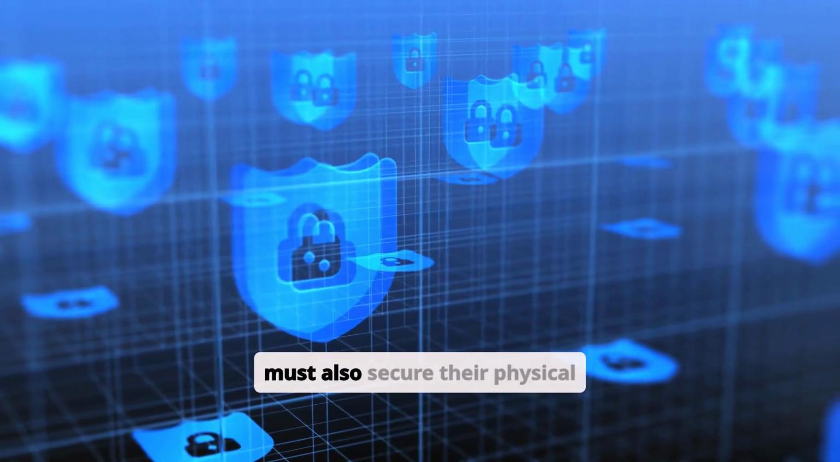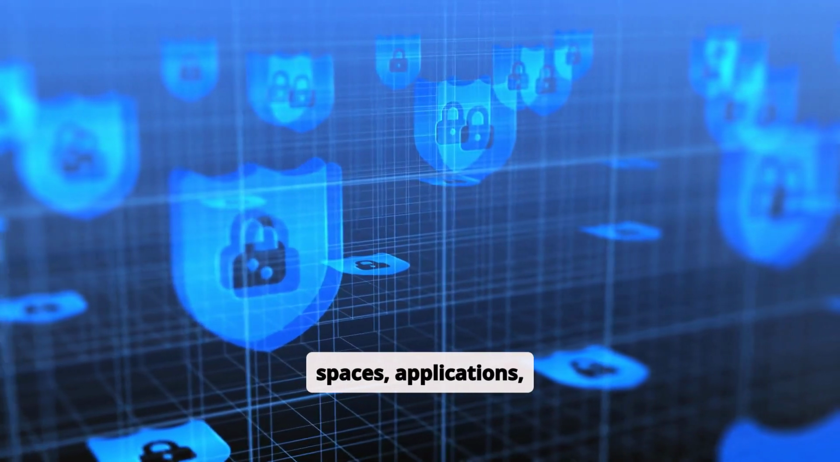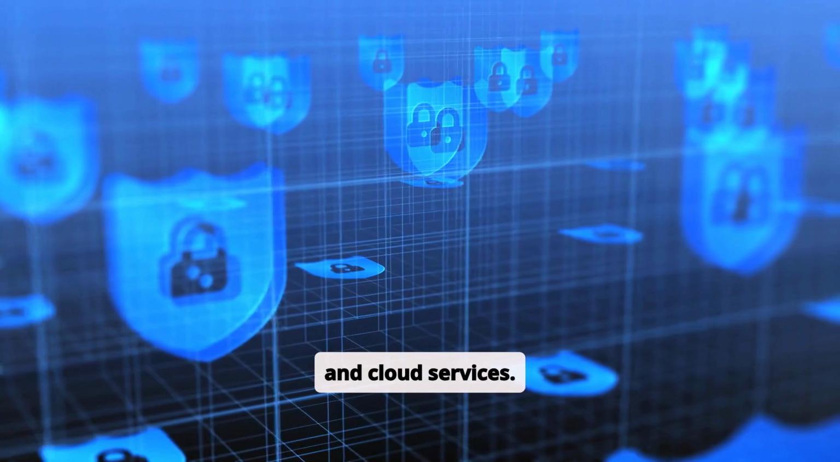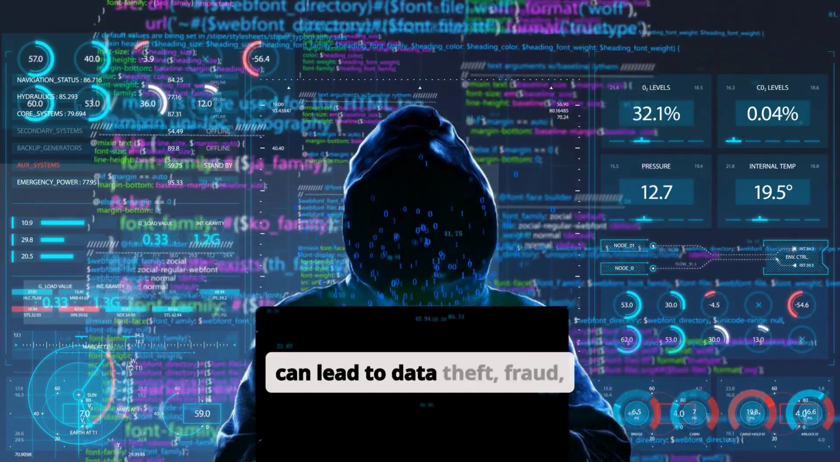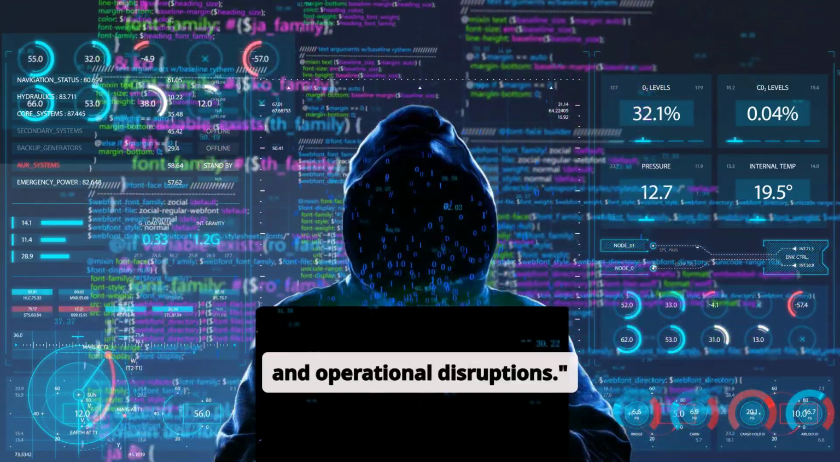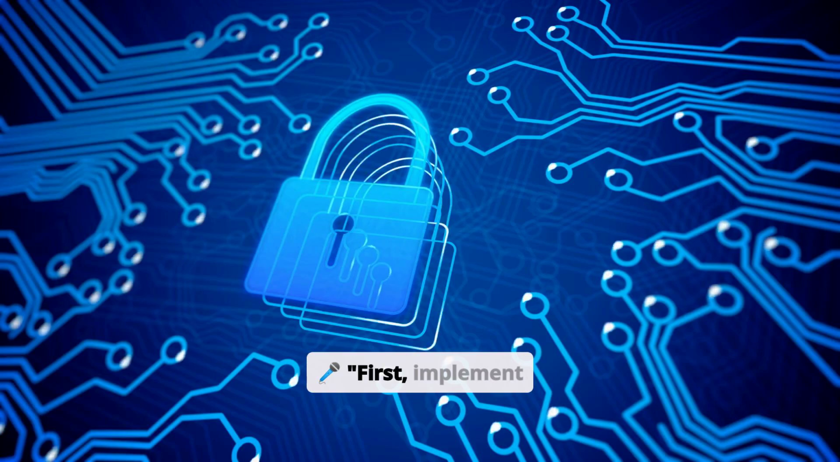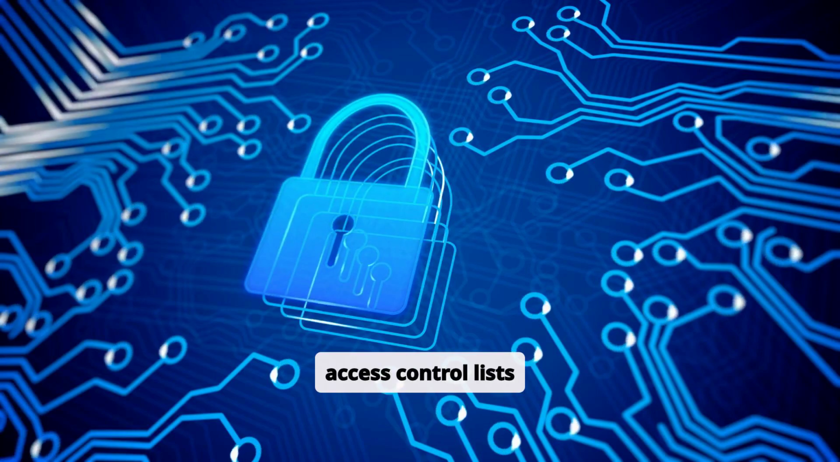Organizations must also secure their physical spaces, applications, and cloud services. Unauthorized access can lead to data theft, fraud, and operational disruptions. First, implement access control lists. Restrict access to applications and services based on user roles and security policies.